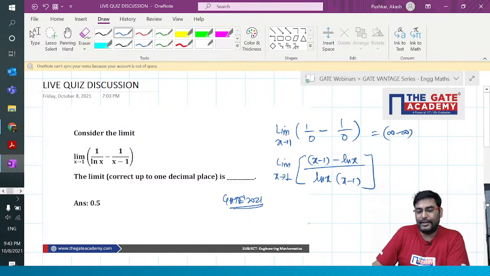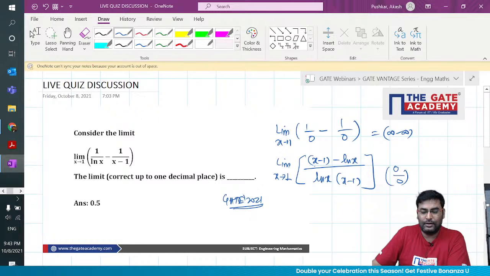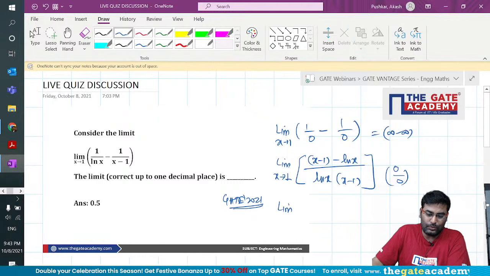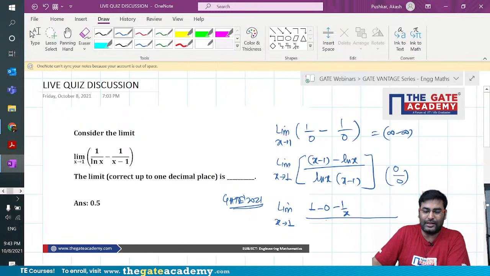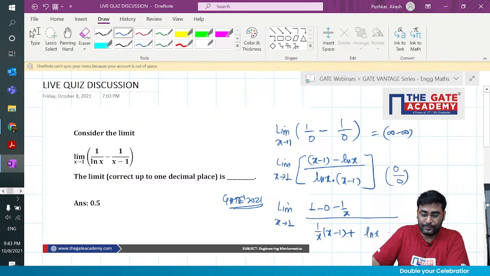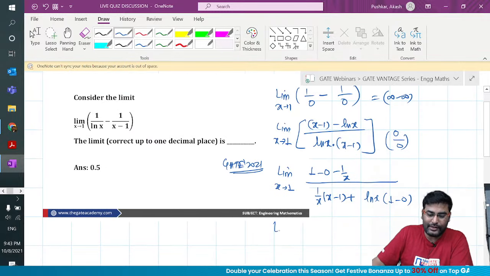Then if you see this, what form is it now? The form has changed to 0 by 0 form. Can you guys see that? So apply L'Hopital's rule and differentiate: 1 minus 1 by x in the numerator. Go very slowly, don't get excited. The denominator is a product, so you have to apply the UV rule. So 1 by x, don't be excited, go very slowly, else you will make a mistake. And then it is 1 minus 0.